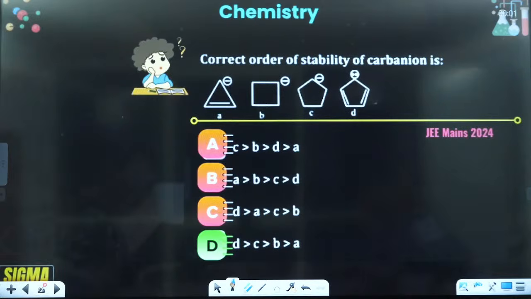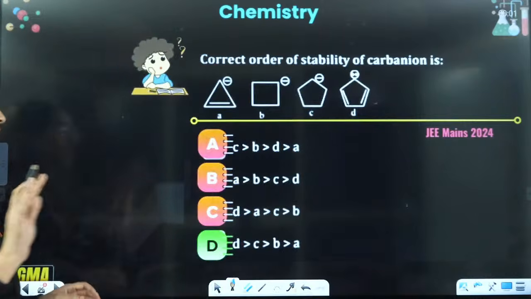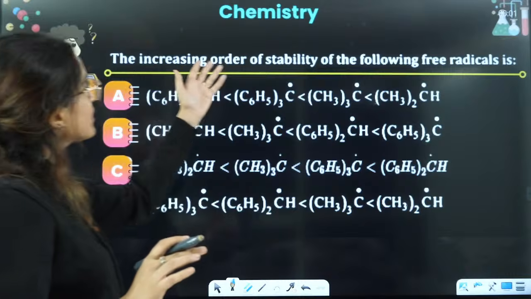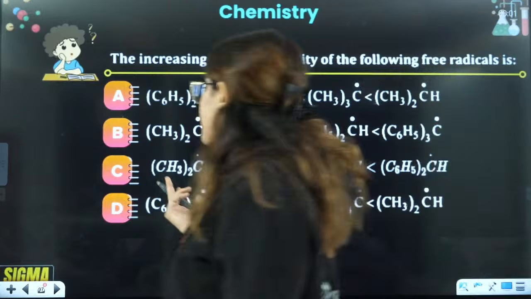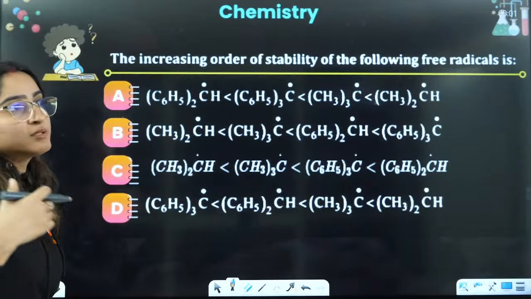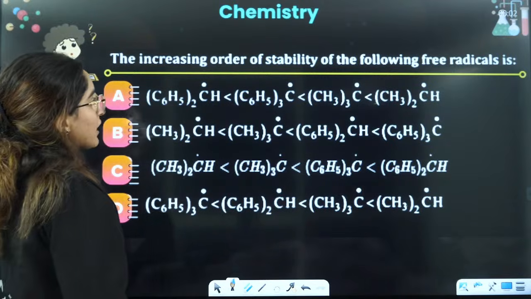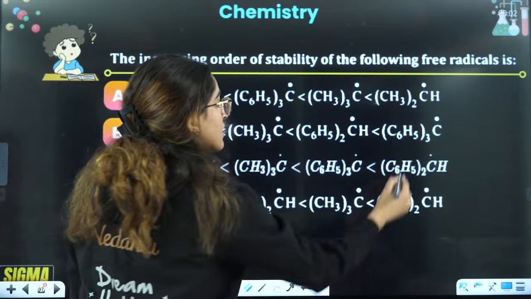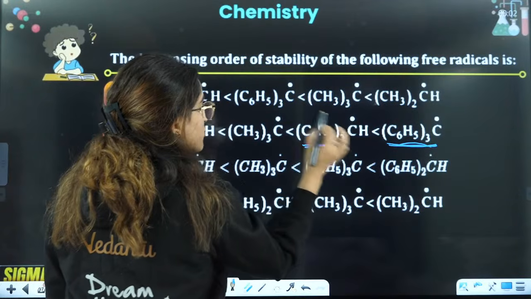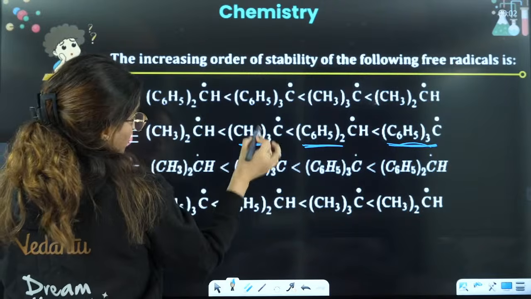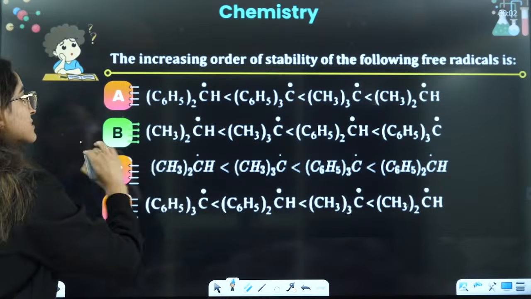This is all you have to know, that aromatic makes the ring really highly stable and anti-aromatic makes the ring very unstable, right? The increasing order of stability of following free radicals. If you see the stability of following free radicals, same as that, the more the resonance, the more the hyperconjugation, the more will be the stability. If you see this, when you have C6H5 rings, they will make resonance, right? That is why they are going to be highly stable. Then C6H5, then you have CH3. This is going to show you plus I effect. This is also going to show you plus I effect. So the answer will be B is the correct answer.